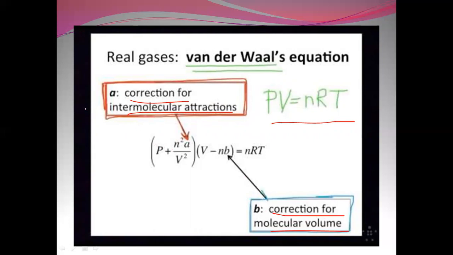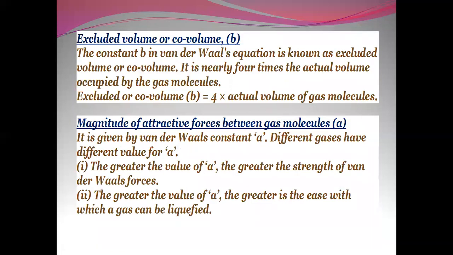So it is written as (P + n²a/V²)(V − nb) = nRT. This is the van der Waals equation for real gases, for n moles of the gas. For 1 mole of the gas, it can be written as (P + a/V²)(V − b) = RT.